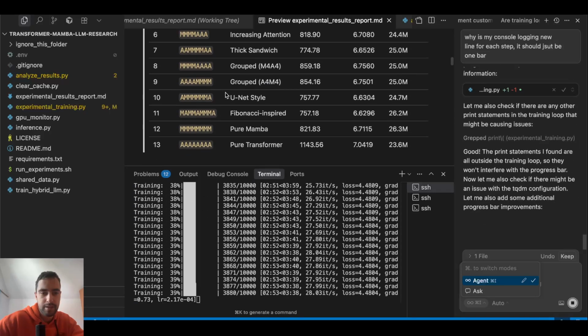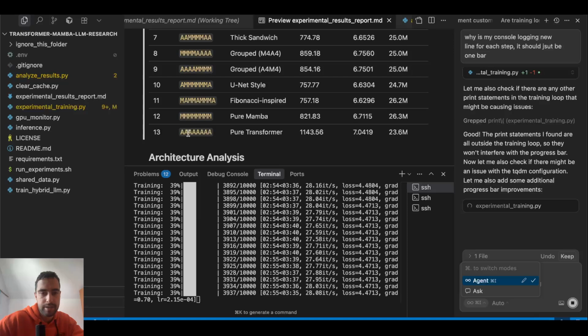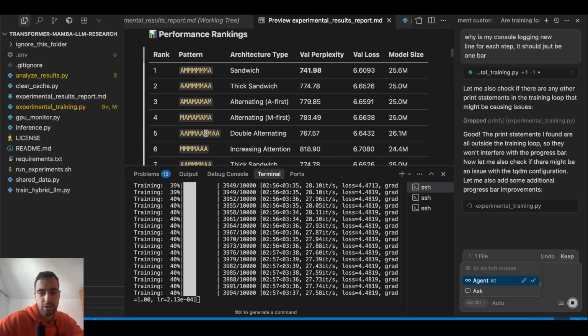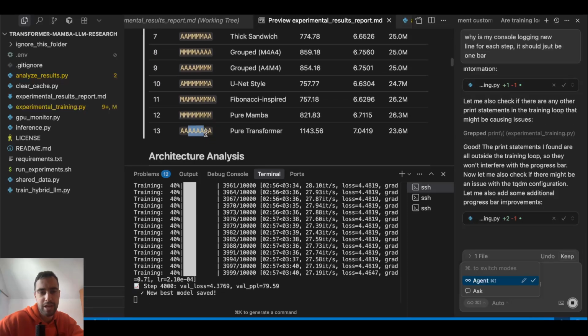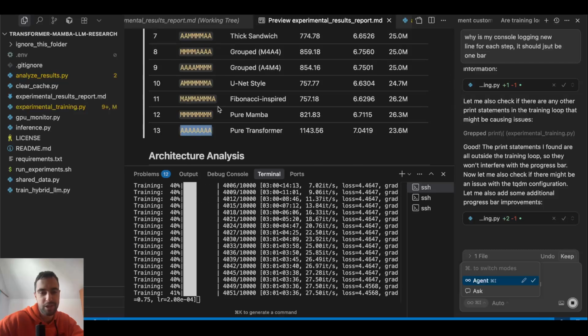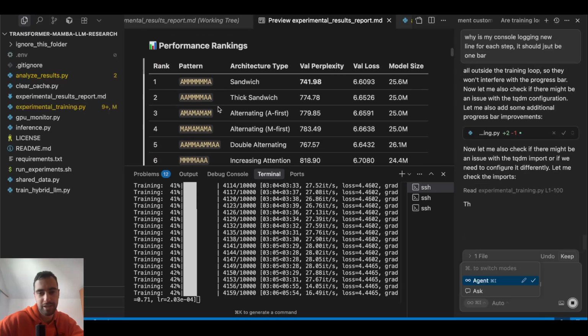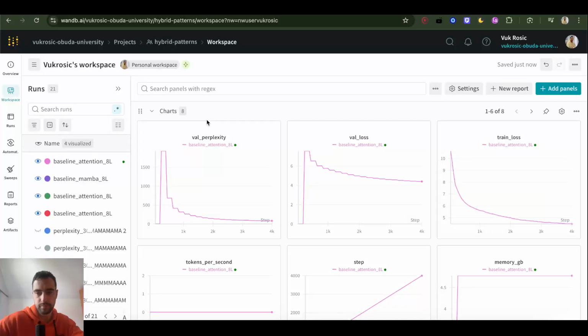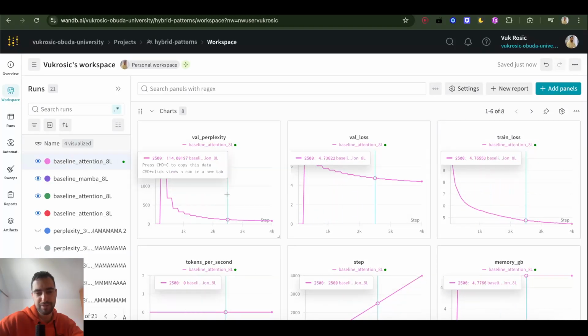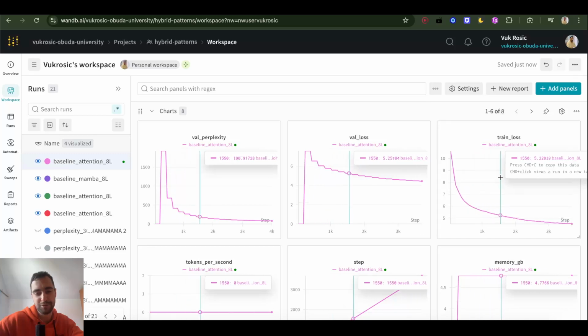And you see, this pure attention is actually the worst. But I think this will change. This can actually be even best if we just train for longer. So I think we cannot actually look at this. This is just a 300 steps test. But my loss, my graphs, my charts, everything is going down. It looks so nice.